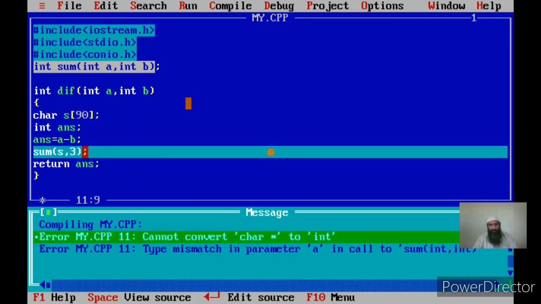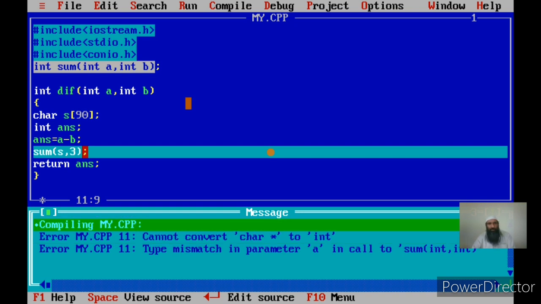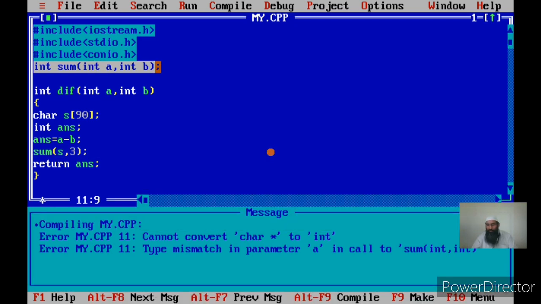What is the error? Cannot convert character star to integer. Since you are passing a character array to the function, but in the prototype of the sum it has been defined that the first argument should be an integer, the compiler reports an error. In the absence of the prototype, the compiler did not have this information, so the first argument has to be the integer. Okay, this type of mismatch was reported by the compiler because the compiler already has been provided with the prototype of the sum.